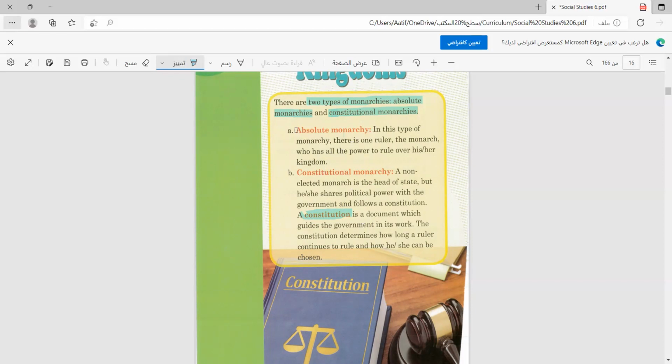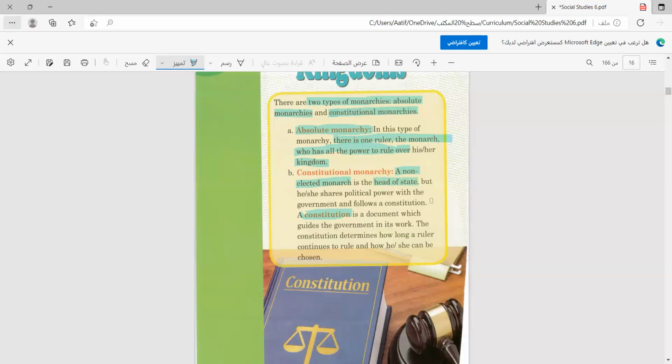So let's start with the first type of monarchies that we have, the absolute monarchy. In this type, there is one ruler, the monarch. It is called the monarch, who has all the power to rule or control his kingdom, while the constitutional monarchy is non-elected. Okay, it's not someone that has been selected, but he is the head of state.